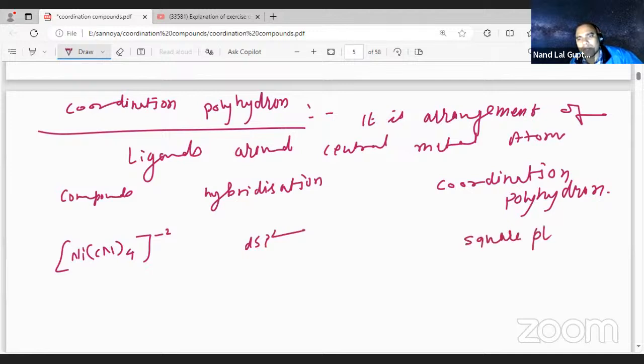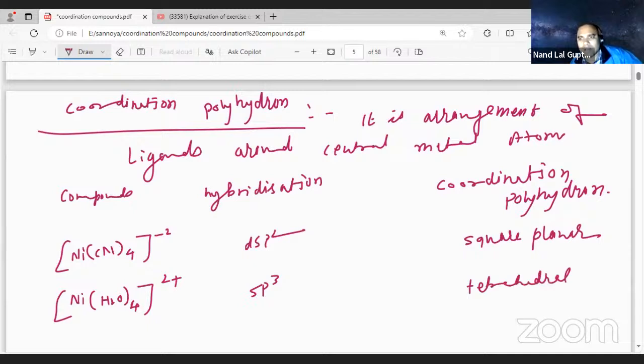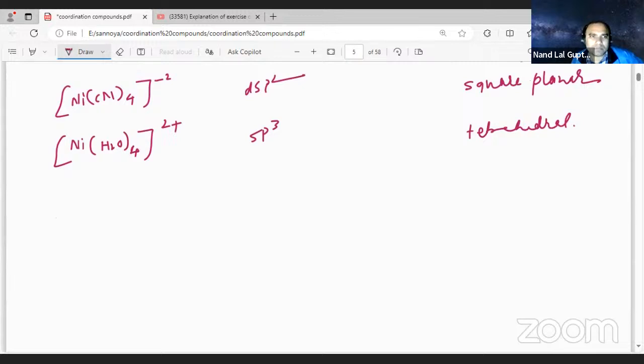Another one: Ni(H2O)4 2 plus. It is going to be sp3, so that is tetrahedral, student. This becomes tetrahedral.